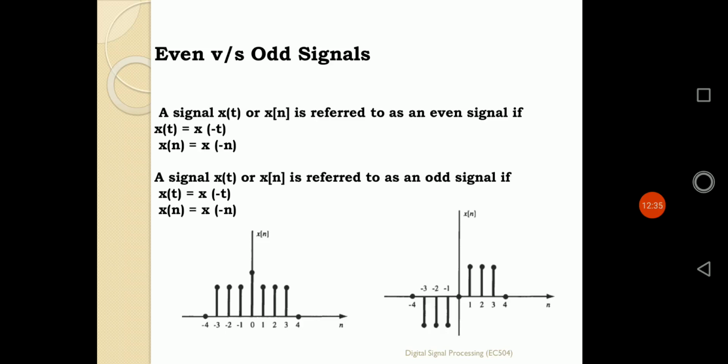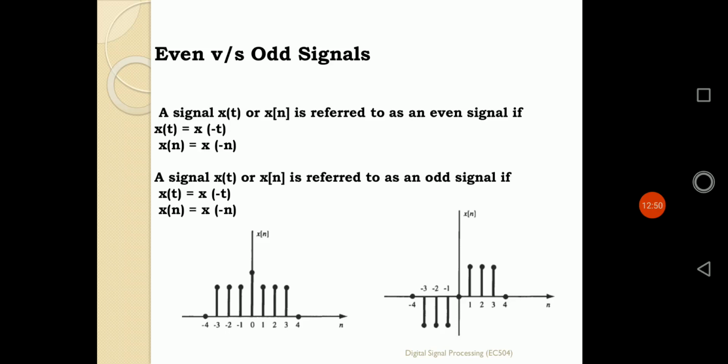A signal x(t) or x(n) is referred to as an odd signal if x(t) equals minus of x(-t) and x(n) equals minus of x(-n).